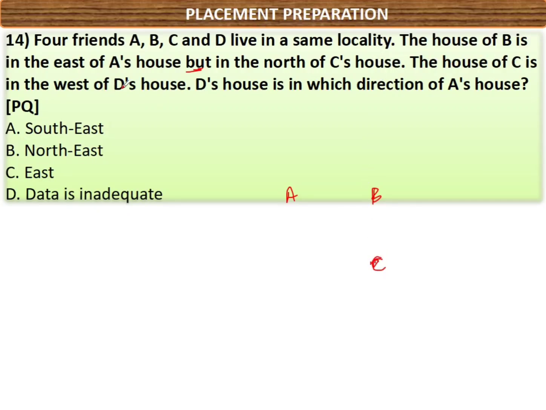C is in west of D. C should be in west with respect to D. That means for D, C should be in west direction. The question is, D is in which direction of A's house? Of A. So here the reference point is A. So from A, you have to see D's direction. What is your answer? Downside means south, right side means east. Your answer is southeast. Option A.